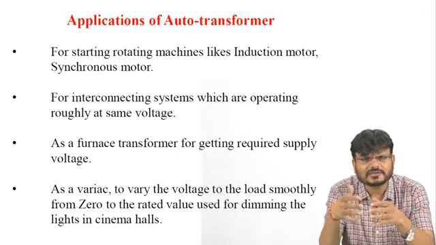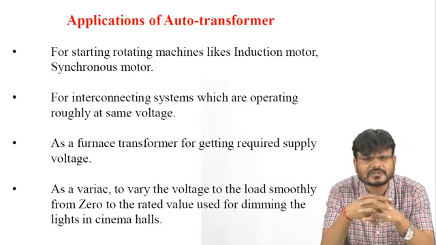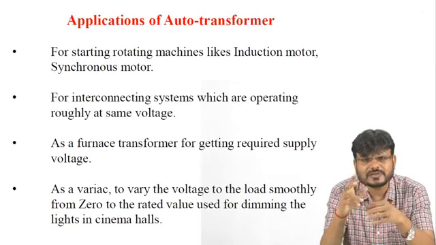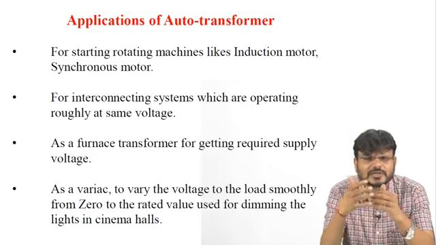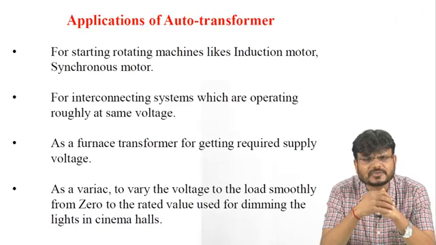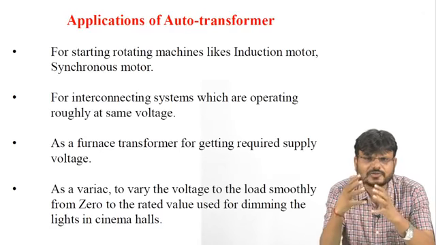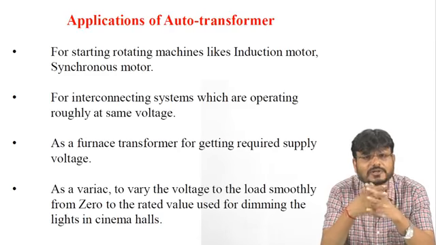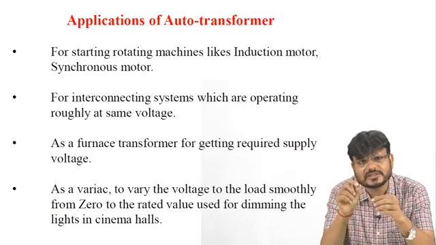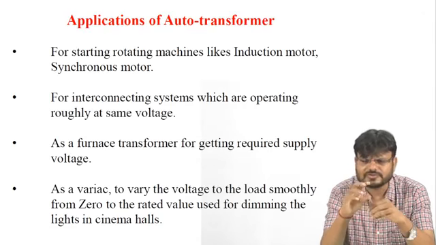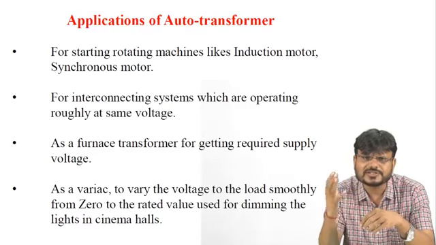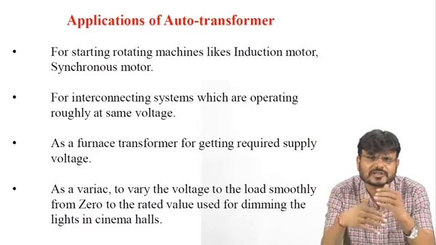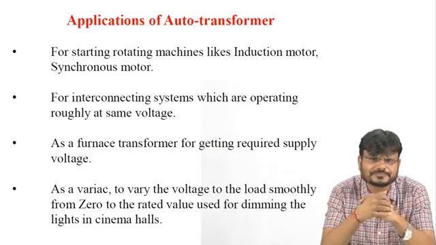So for starting rotating machines like induction motor and synchronous motor, auto transformer can be used because you have to change the voltage. Or if you want to control the speed of this induction motor or synchronous motor, that means you can control the voltage. So it is working like a regulator basically, just like in your home you are using a ceiling fan, you just regulate that regulator. So it is just like that auto transformer. You are just regulating the switch, that means you are changing the voltage. If you are changing the voltage, that means you can control the speed of that particular motor.